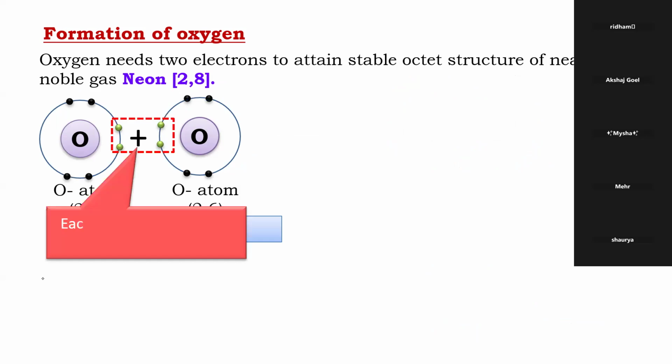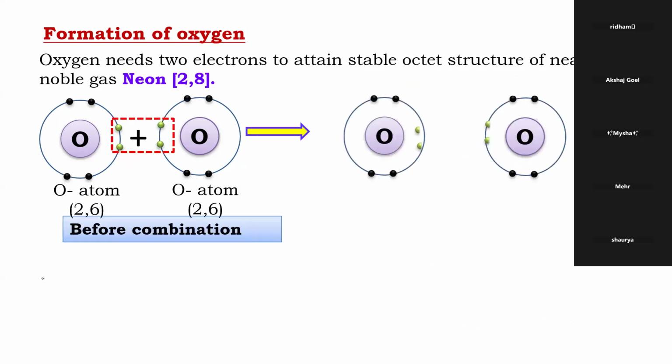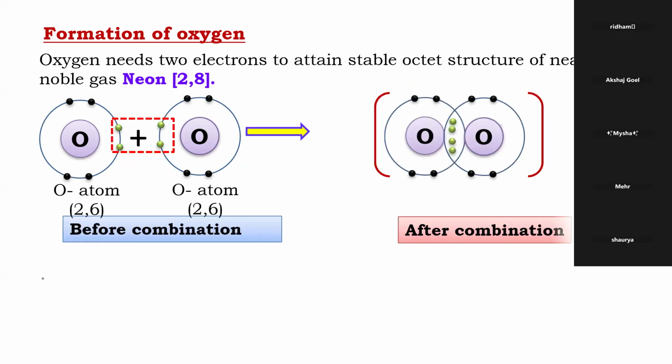They will share. Look how they will share. Now look here, beta. What has happened here? This fellow's octet is complete or not? Tell me, the blue one. Count 1, 2, 3, 4, 5, 6, 7, 8. What about the other one, the red one? 8 electrons are there or not?